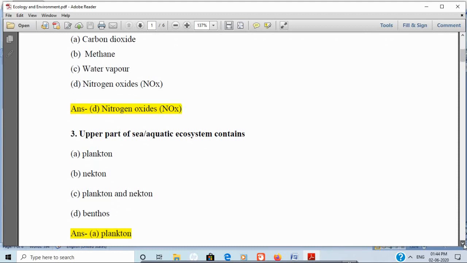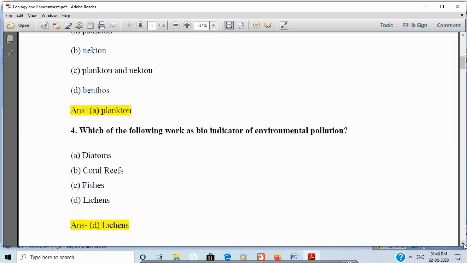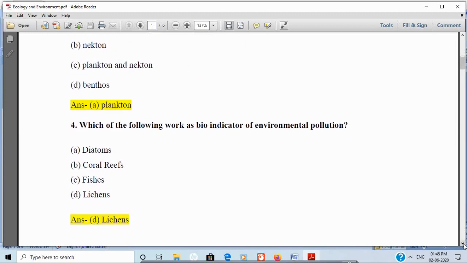Number 4 question is, which of the following works as a bioindicator of environmental pollution? Option A, diatoms, option B, coral reefs, option C, fishes, and option D, lichens. And the correct answer is lichens.